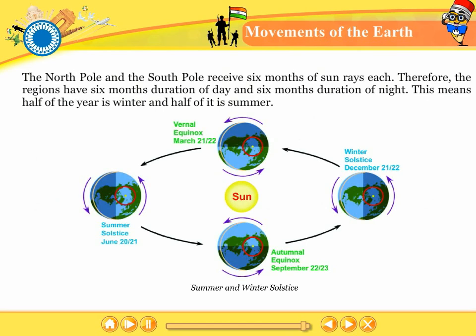The North Pole and the South Pole receive 6 months of sun rays each. Therefore, these regions have 6 months of day and 6 months of night. This means half of the year is winter and half of it is summer.